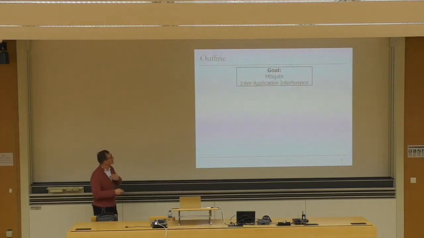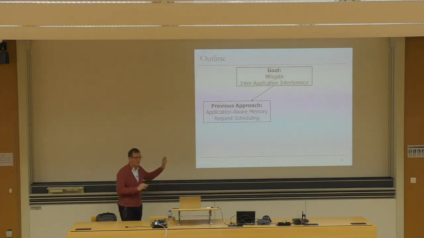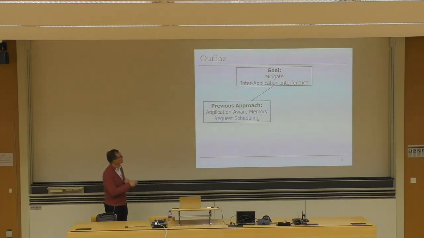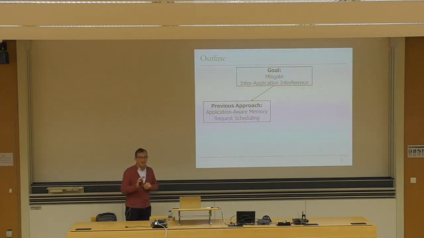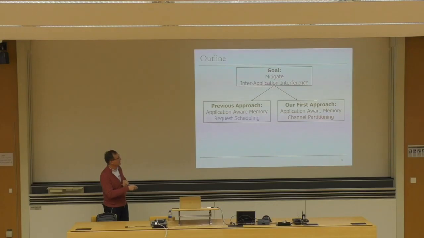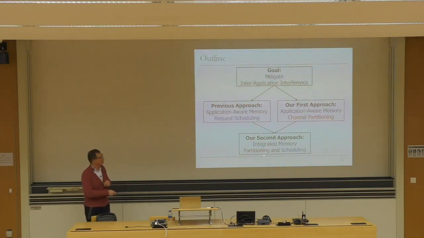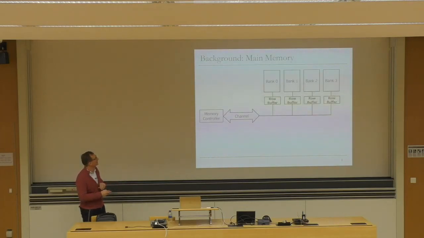So the goal of this work is to mitigate inter-application interference. The predominant approach so far, while the paper was written, was doing request scheduling in an application-aware manner in the memory controller. This paper proposes two different approaches. One is partitioning the memory channels across different applications to isolate them or minimize interference. And it also finds out that partitioning and scheduling can go well together if they're combined in a nice way. So the second approach is to integrate memory partitioning and scheduling. And this is the very high-level key idea.